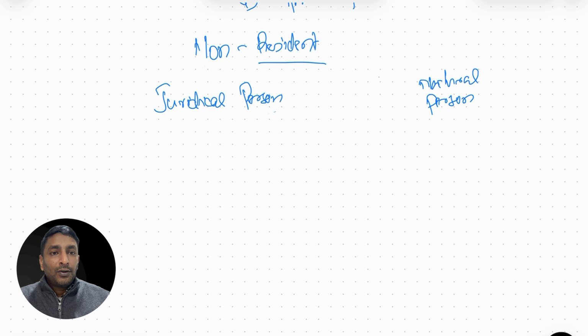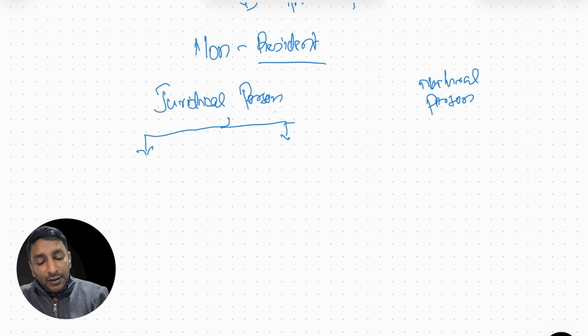Non-resident is like someone who is a foreign company. You can make it very simple. It's a foreign company. When a foreign company will be subject to UAE corporate tax, this is what we are going to discuss. There are three situations a juridical person will be subject to corporate tax in UAE.